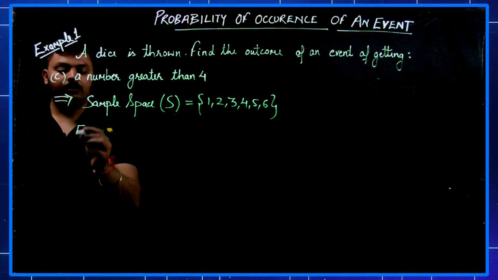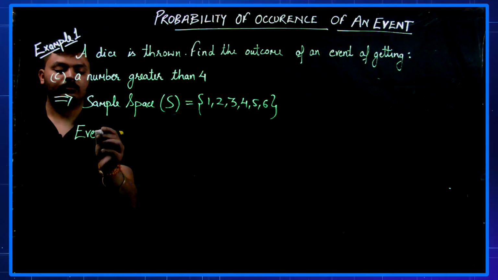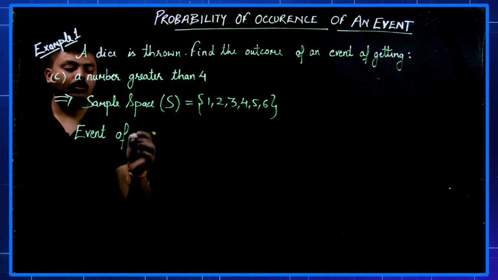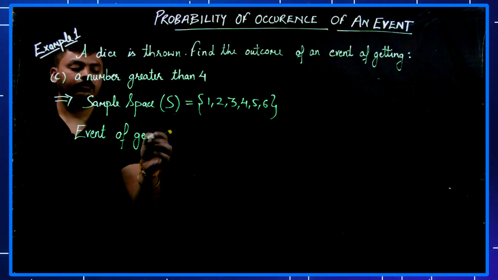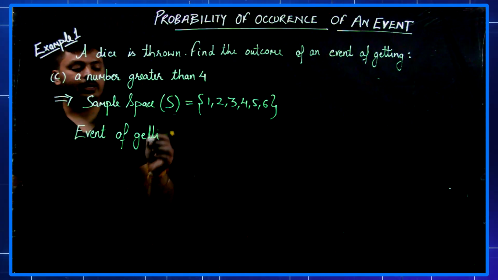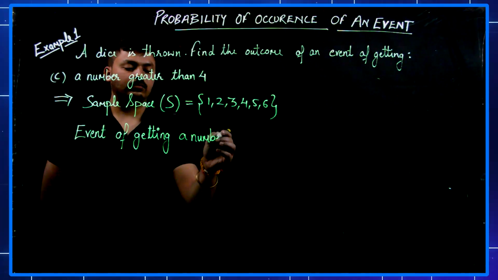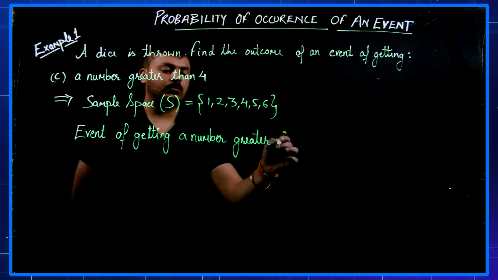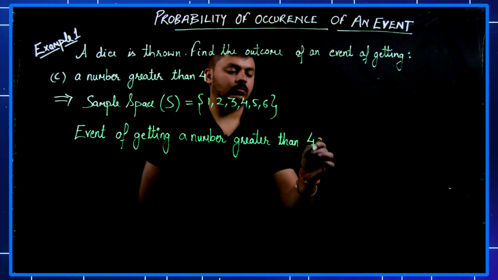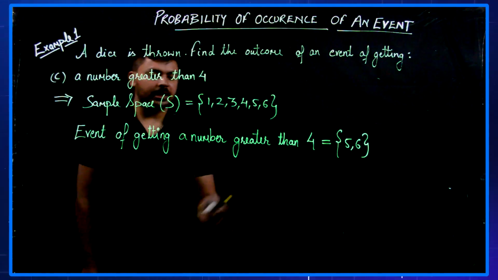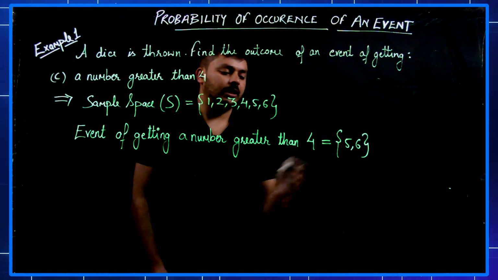Now the event of getting a number greater than 4 is 5 and 6.